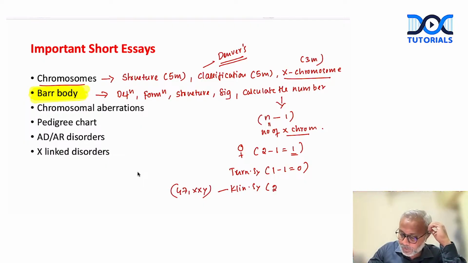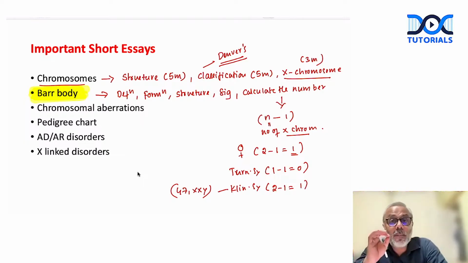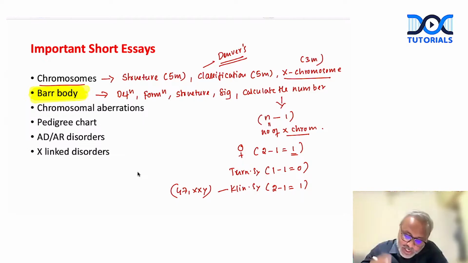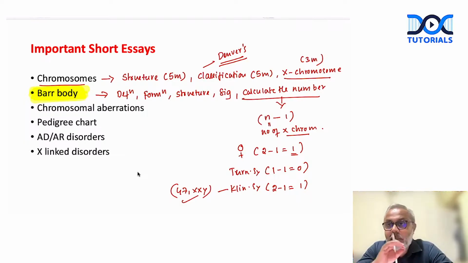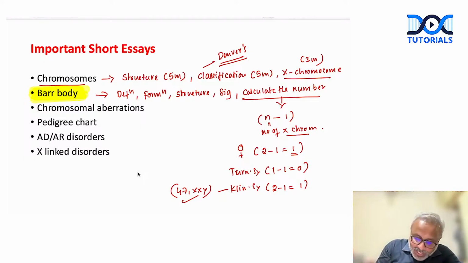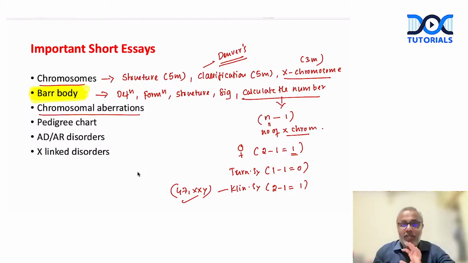So 2 minus 1 is equal to 1, right? So if there is presence of a bar body in a male, it could be suggestive of this genotype, right? So remember, how to calculate the number of bar bodies is a must for your exams. Are we clear? Right. Then the next thing is regarding chromosomal aberrations.